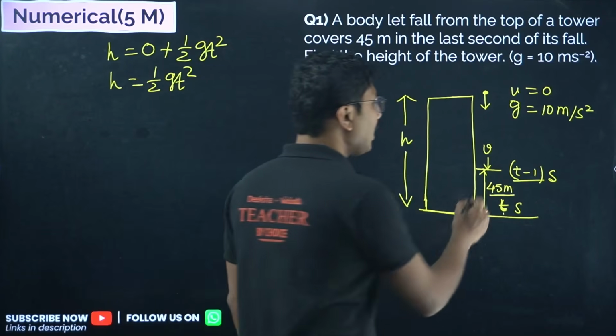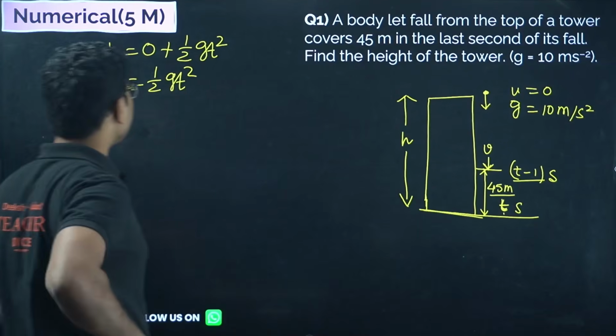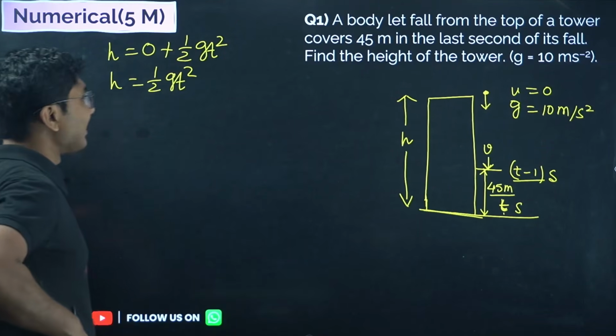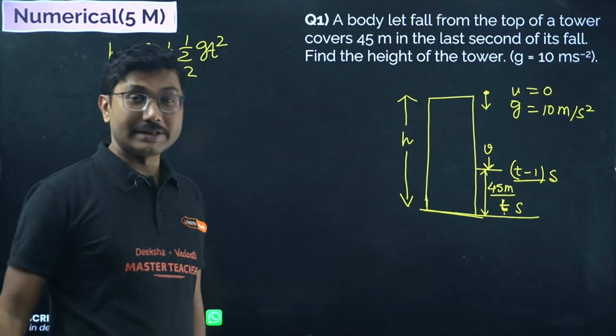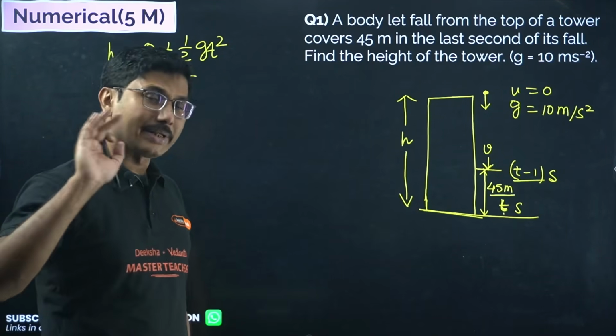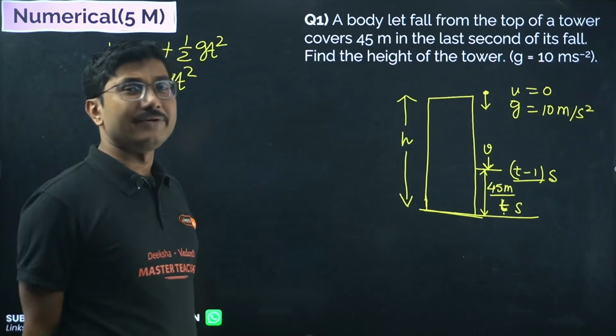One more thing you can do is find the height traveled in t minus 1 seconds and the distance traveled in t seconds, and subtract them. That is also fine, but I will teach you a shortcut method, mathematically not that heavy, easier.